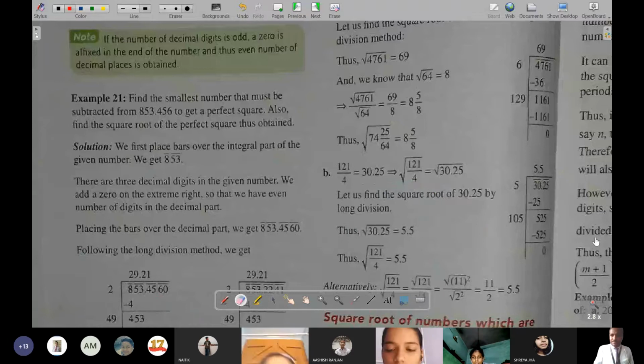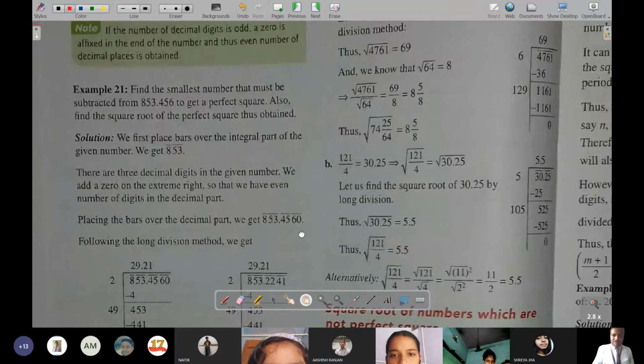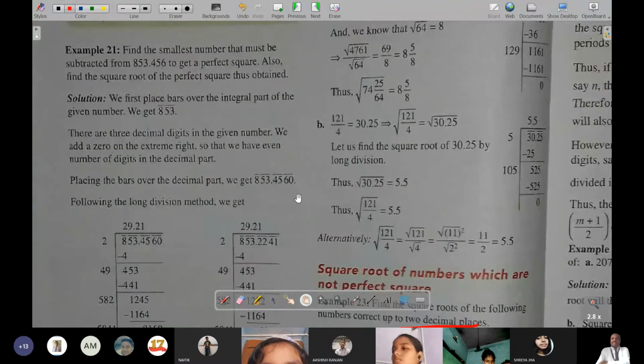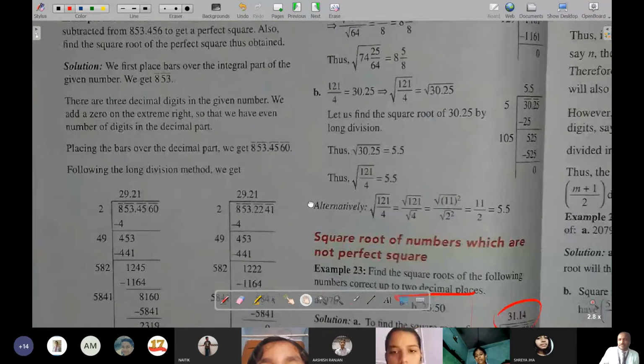Sorry, 21. So in 21, what happened? Here it has been said, find the smallest number that must be subtracted from 853.456 to get a perfect square. Also find the square root of the perfect square. This I had explained in the just previous class. Yes, sir. Okay, no problem.